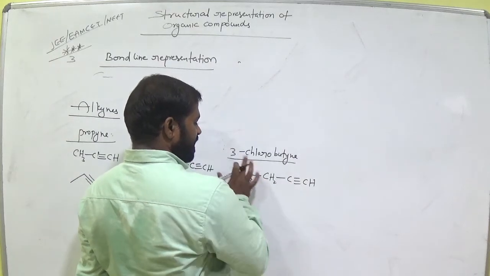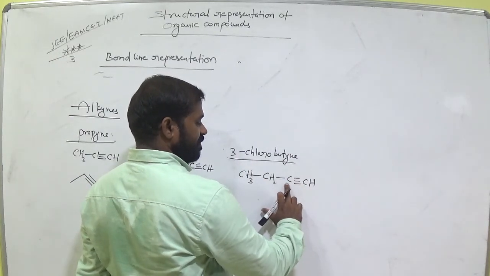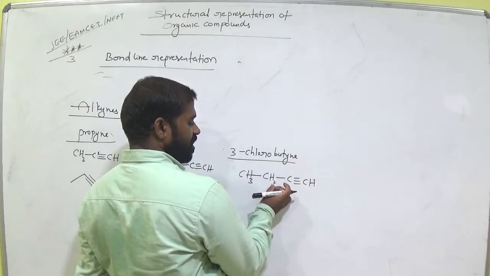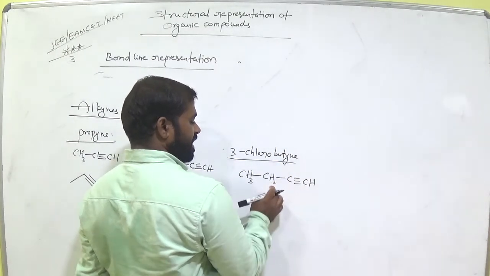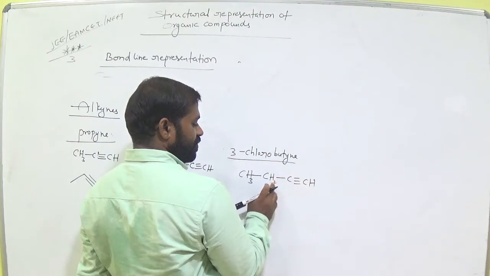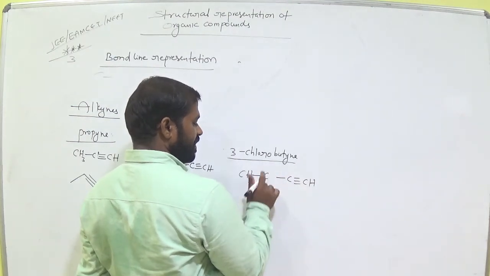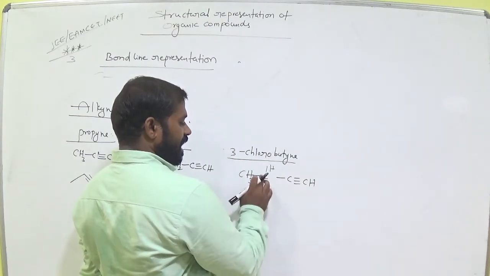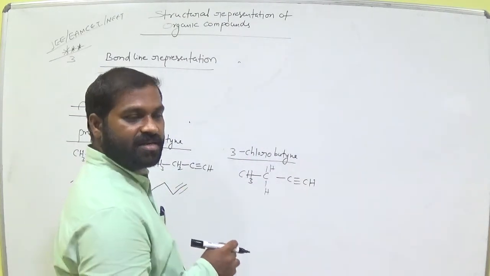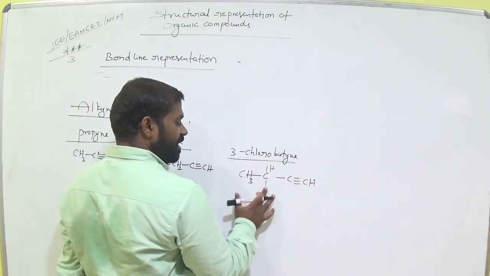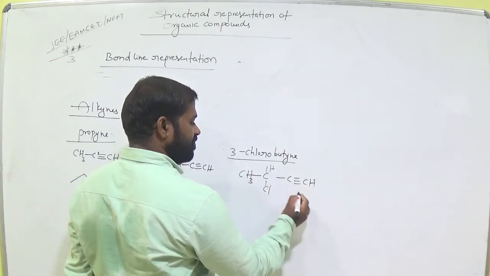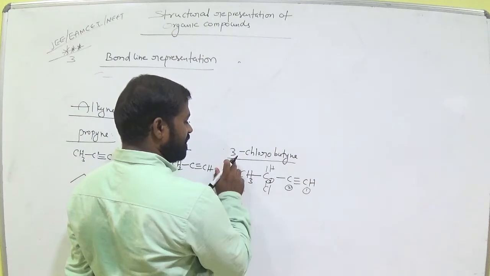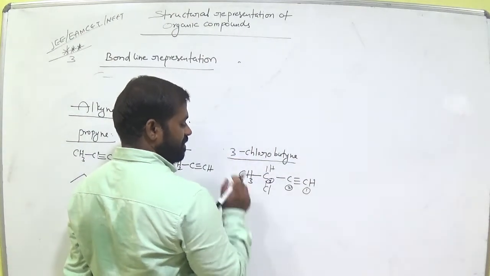Here 3-chloro means first carbon, second carbon, third carbon. Give the priority from the triple bond. First carbon, second, third. In the third carbon, chlorine is there. CH2. Now carbon is already in 4 valency. Am I right? 3-chloro means instead of 1 hydrogen we keep 1 chlorine. First carbon, second carbon, third, fourth carbon. 3-chloro means chlorine in the third carbon.